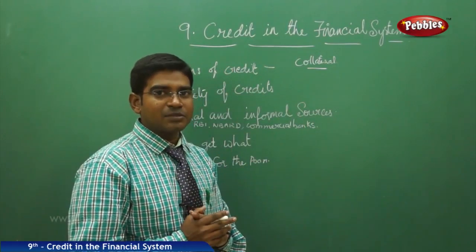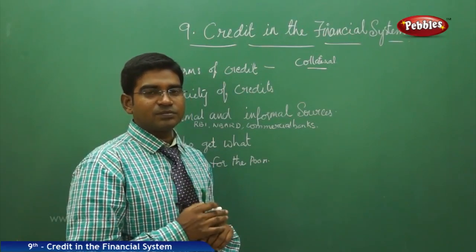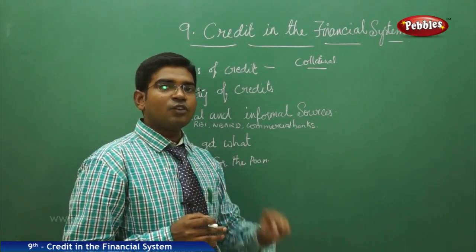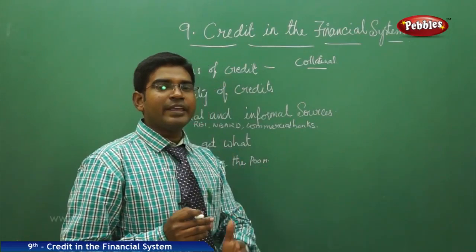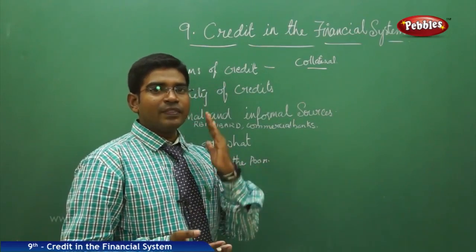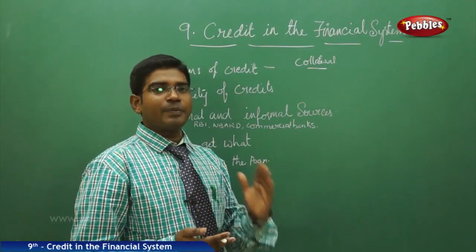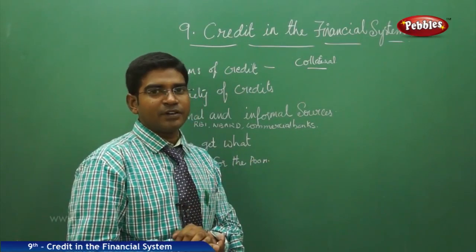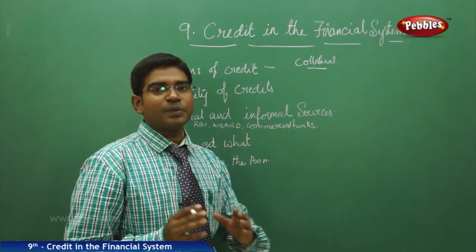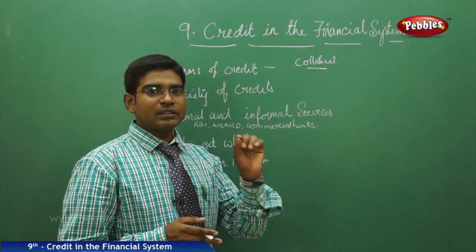The second term of credit is the rate of interest, the rate at which you agree to pay back the amount to the bank. For example, if you are paying 3% rate of interest, for every 100 rupees you pay 3 rupees.